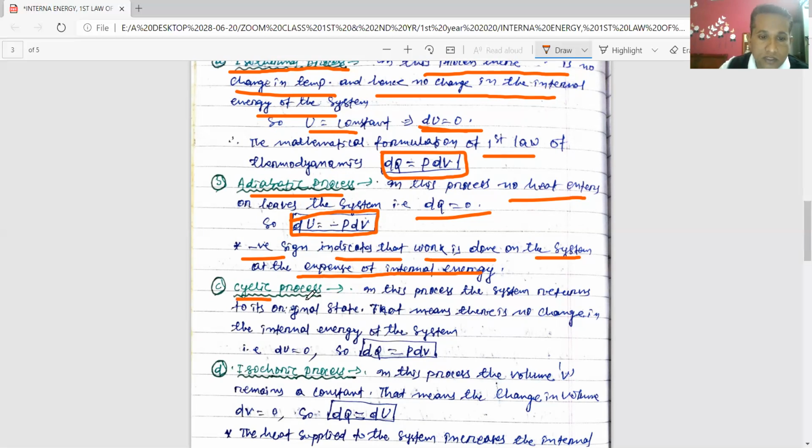Then the cyclic process. In the cyclic process, what will happen? The system returns to the initial or original state. That means there is no change in the internal energy of the system. That means dU will be 0. So dQ = only PdV.